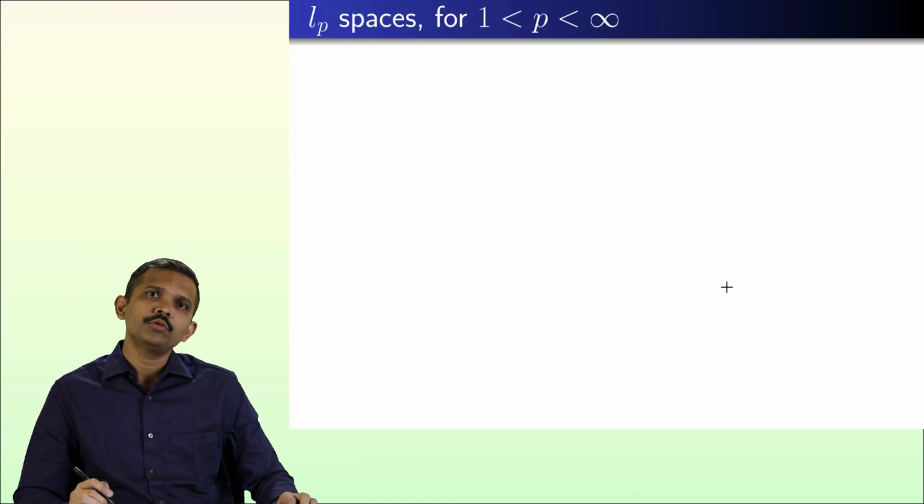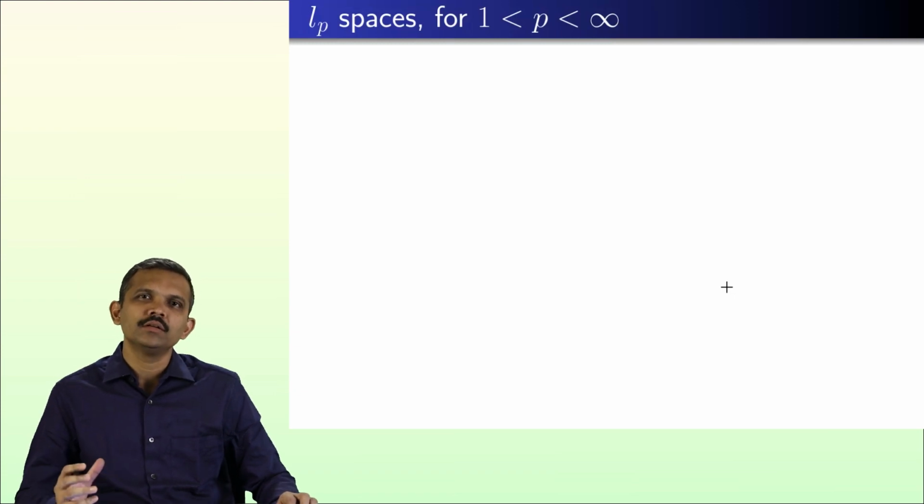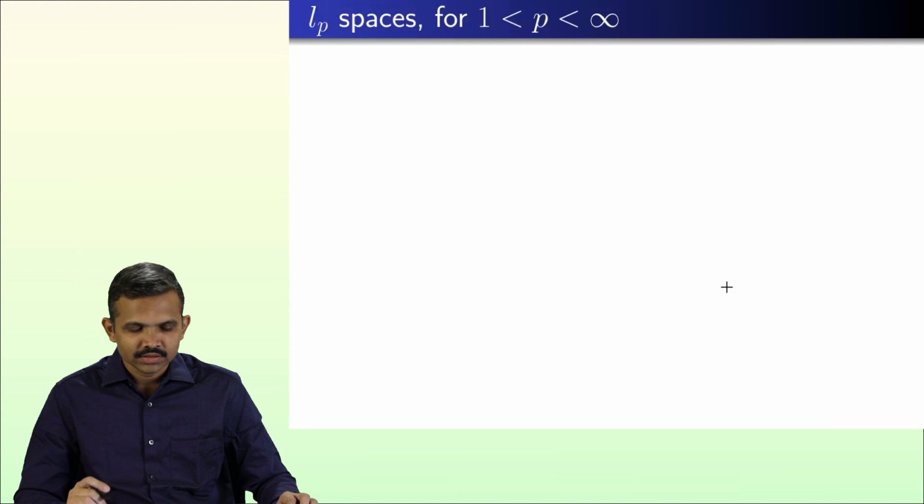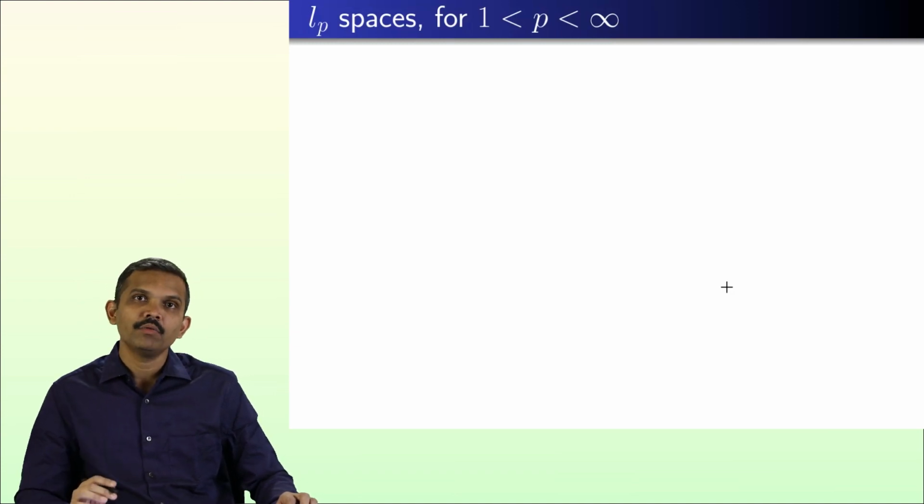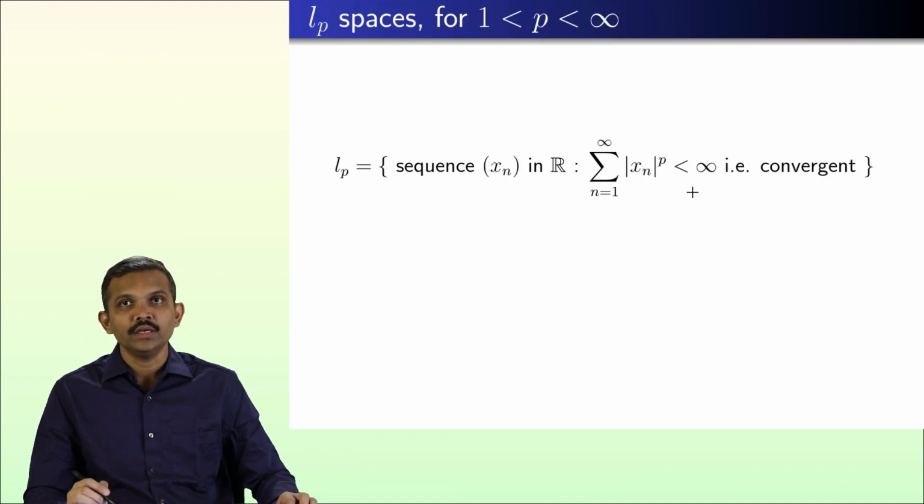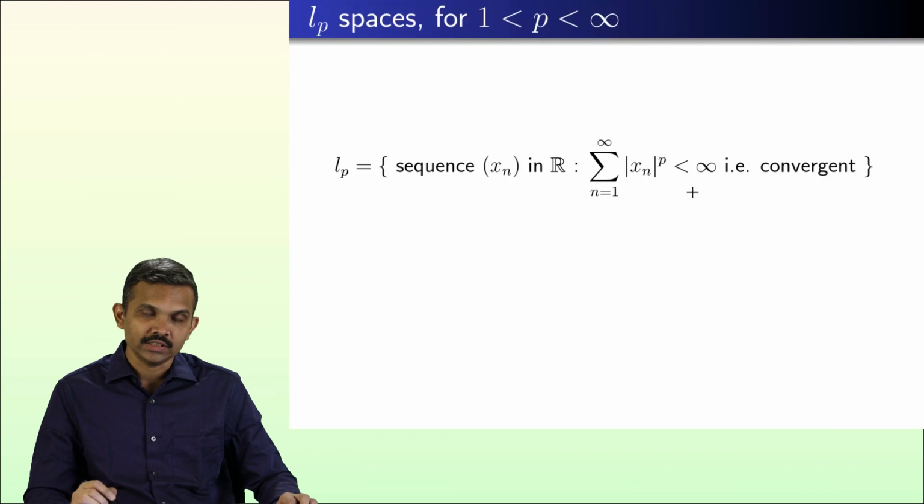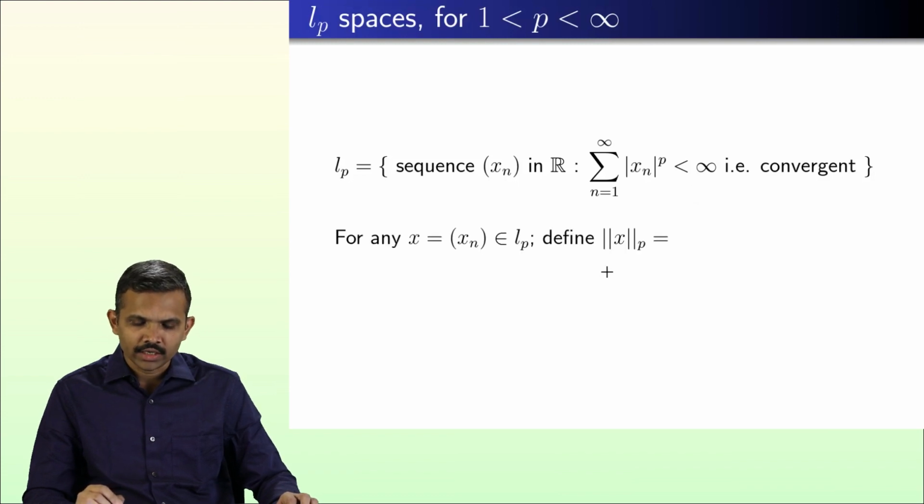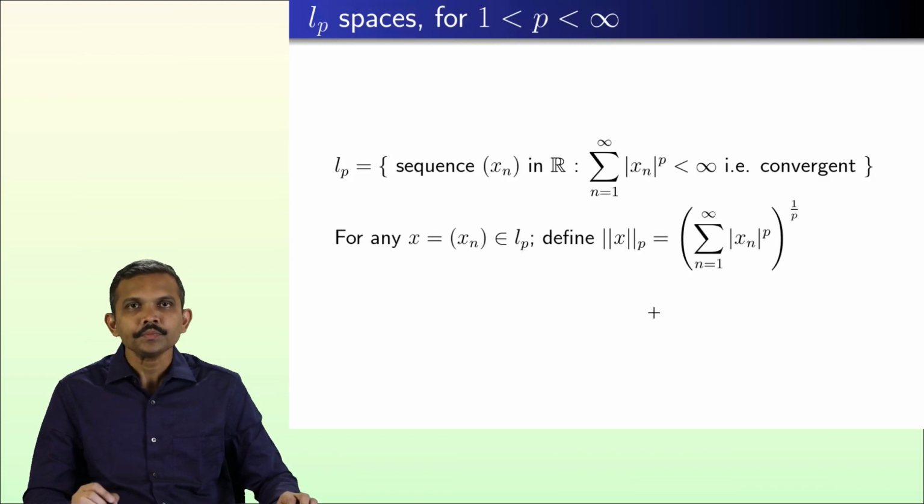Now we want to make a more general statement, that is, I want to define the LP space for p between 1 and infinity. We have seen one example, that is L2. Now we take any p between 1 and infinity and define LP as all those sequences for which the summation of mod xn raised to p is a convergent series, and then accordingly I can define norm p like this.